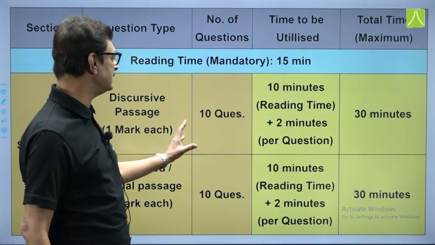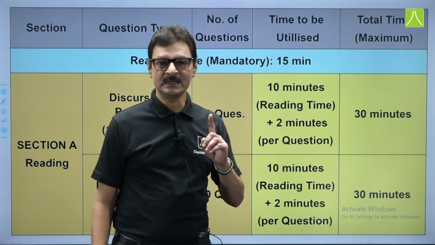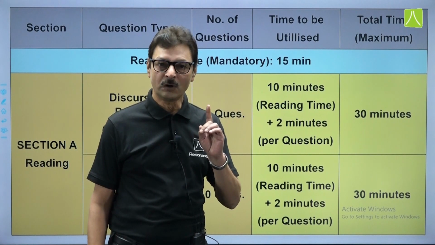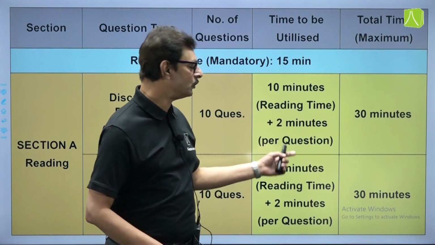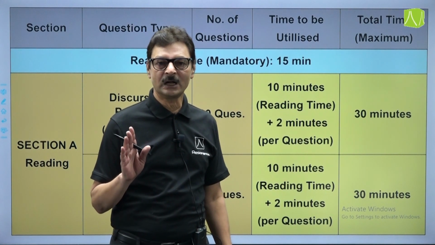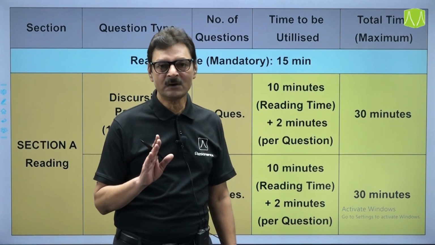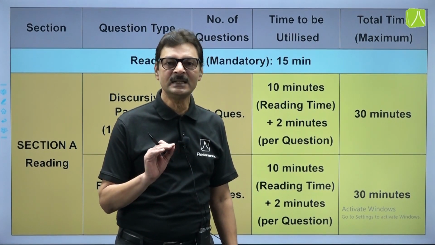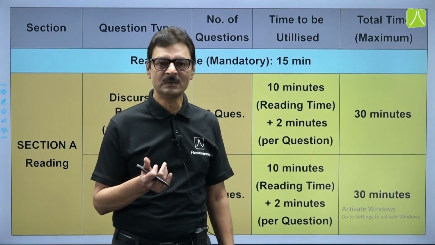So, for the unseen passage, for reading time we can allot 10 minutes. 10 minutes reading time is more than enough for an individual passage. So, keep 10 minutes of reading time, followed by 2 minutes we can allot for each question, and this 2 minutes I am giving on the higher side. Within a maximum of 2 minutes you will easily be able to answer that question, and these questions will be again